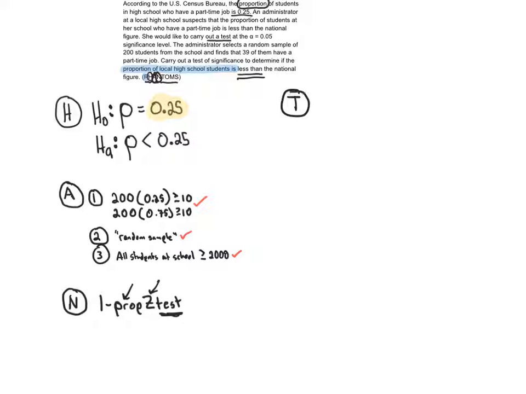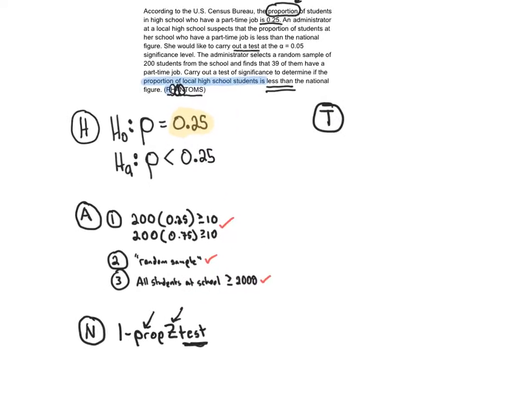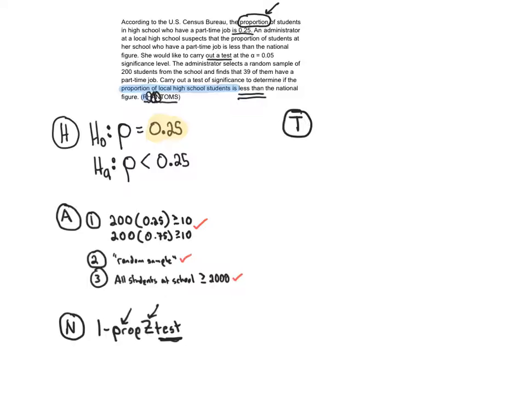All right, let's go to the T part of PHANTOMS. I'm trying to keep the problem showing right up here. The T part is where we're going to show everything. Remember, we did a normality check. Why did we do a normality check? So that we can use the normal curve. So we're going to draw the normal curve. We are going to center it around the claim, which is 0.25. Now at this point, here's what I'm going to do.